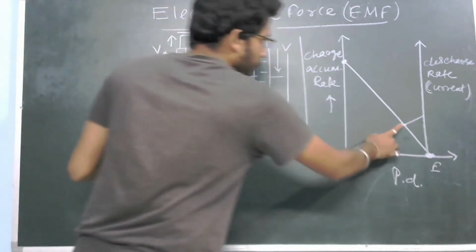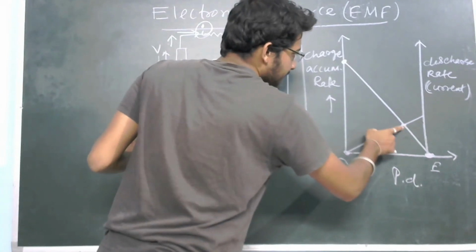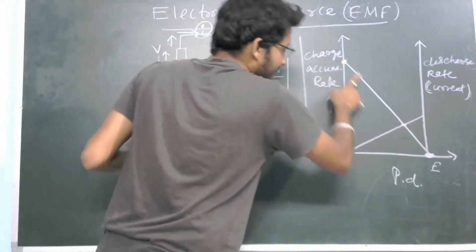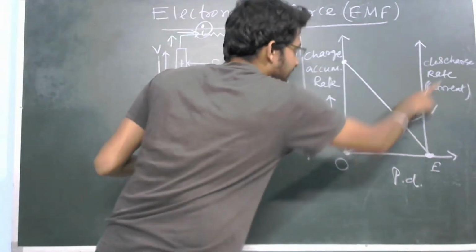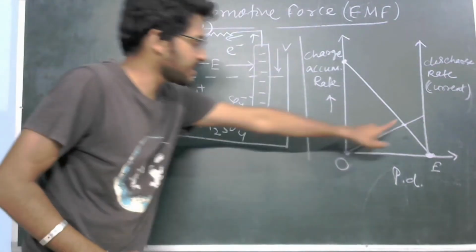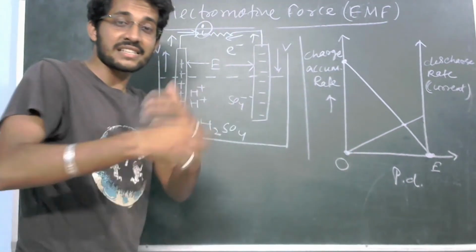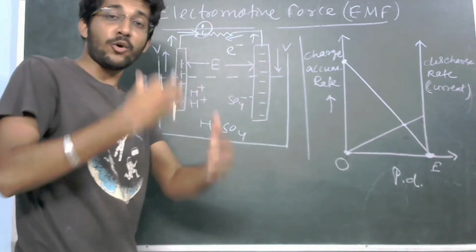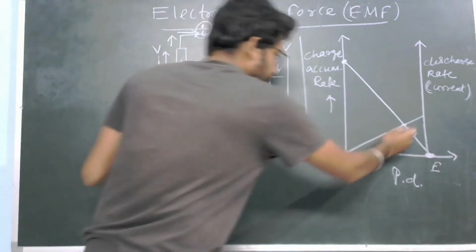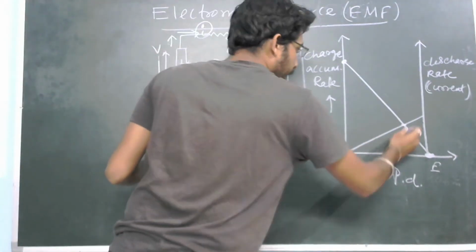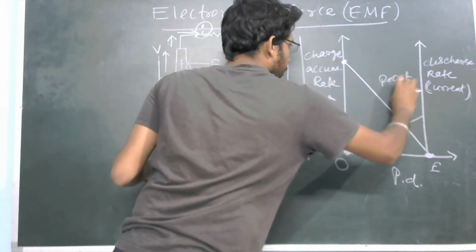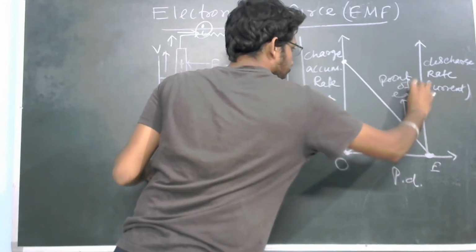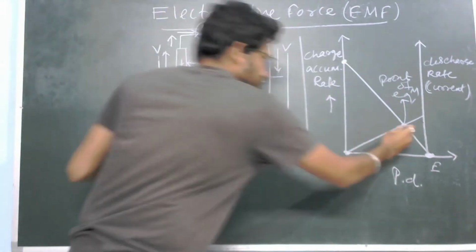Okay. So this point, what is happening? This point says this is the intersection point of decrease in the accumulation rate and increase in the discharge rate. That means at this point, discharge is increasing and accumulation is decreasing. So this point is called your point of equilibrium. I can write this one as point of equilibrium. Try to remember, understand this one.